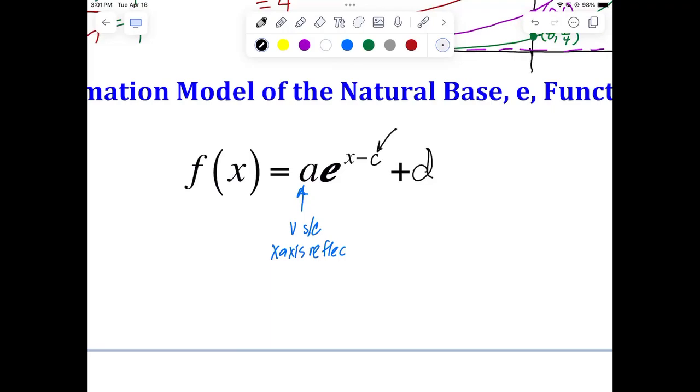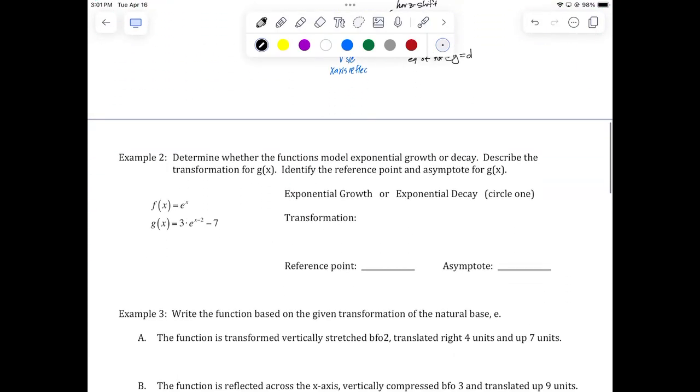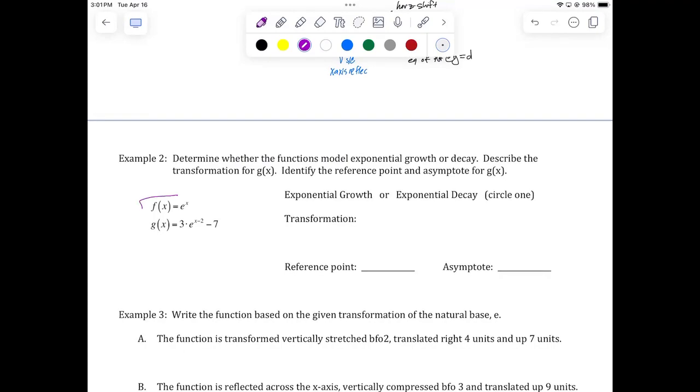C is still your horizontal shift. And d is your vertical shift, which doubles as the equation of the horizontal asymptote at y equals d. That's nice. Okay? If you want to use h and k, that's fine. They're just letters. It doesn't matter what letter we call it. What matters is you know what it does to the graph based upon where it shows up in the equation. That's the important thing, okay? All right, so let's look at example 2. We've got our parent function e to the x, which is our growth function, so it is exponential growth.